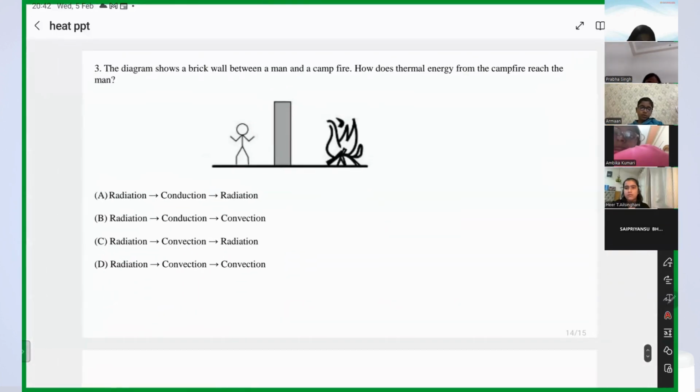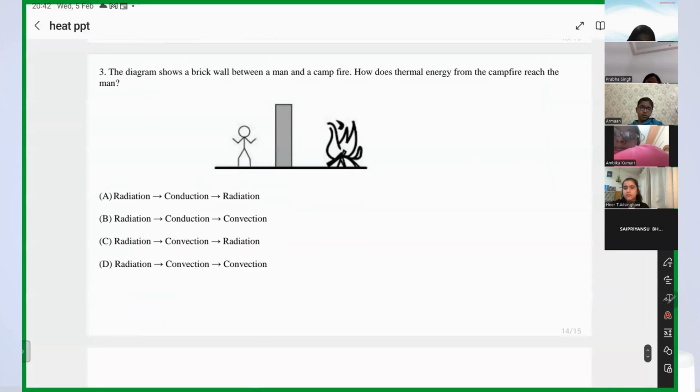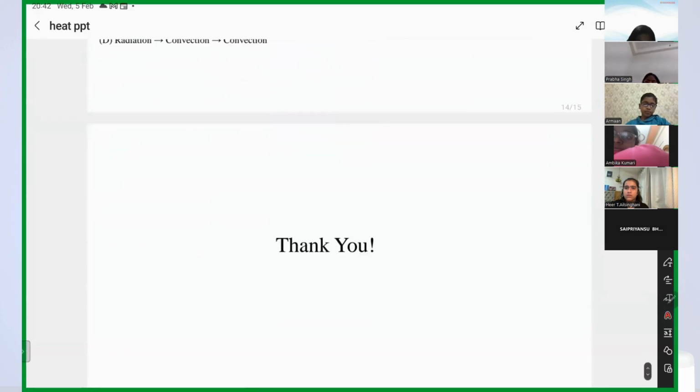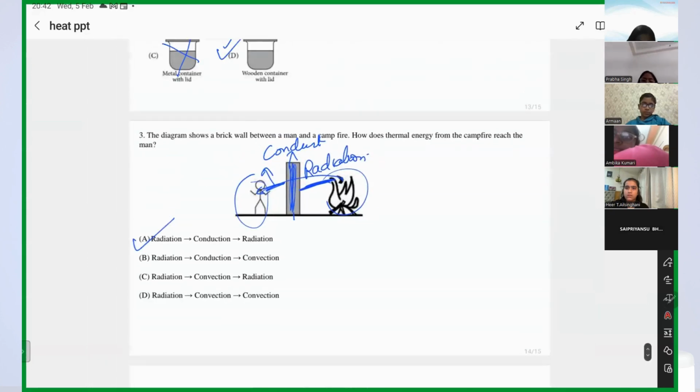Now coming to question number 3. You have this fire here, the brick wall here, and a man here. So the heat will transfer from fire to the man by which method? So in air here, we have radiation. Then for the solid, we have conduction. And then here we again have radiation. So the answer would be A, right? So this is what we have done. Is there any doubt, guys? No, ma'am. Sure you learned that? Yes, ma'am. Okay.